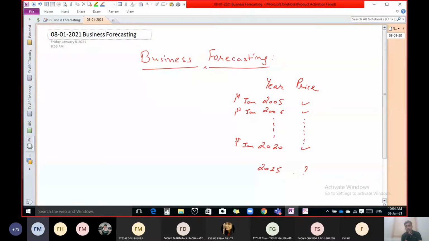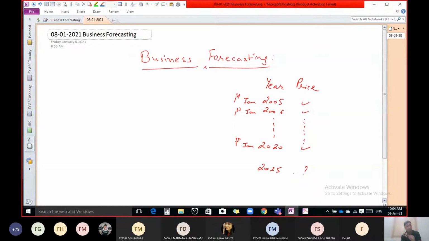By regression method. Perfect. By using regression, you can forecast. So you know that there are different methods of forecasting. In this particular topic, we have to study two other methods of forecasting.